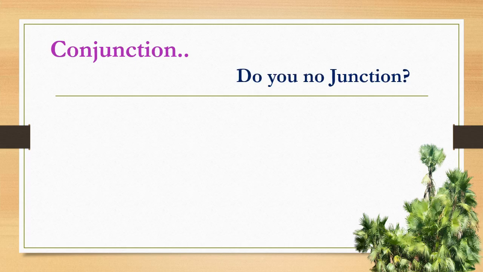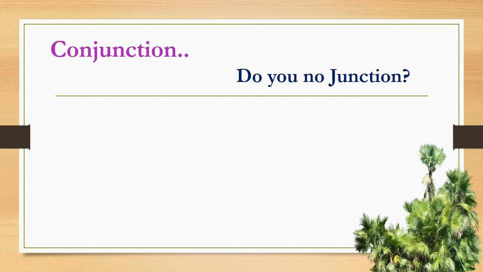Dear students, do you know junction? Gondia Junction, Nagpur Junction means that place from where two or more than two trains come together and depart. So this place is called a junction.